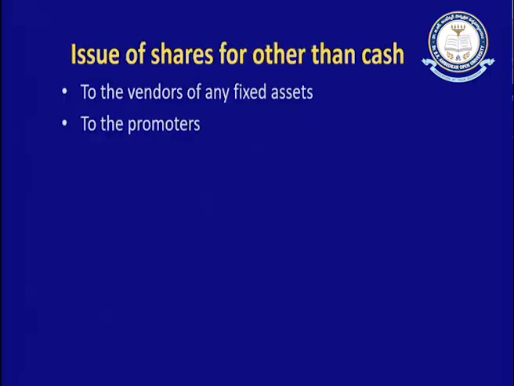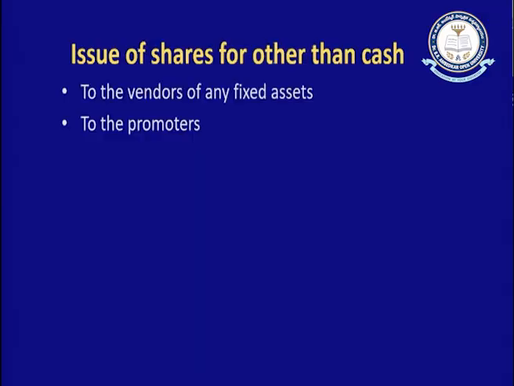Now, let us understand another type of issue of shares. Sometimes instead of collecting money from the general public, companies can issue the shares to vendors. Who is a vendor? A vendor is one from whom the company purchases any asset.